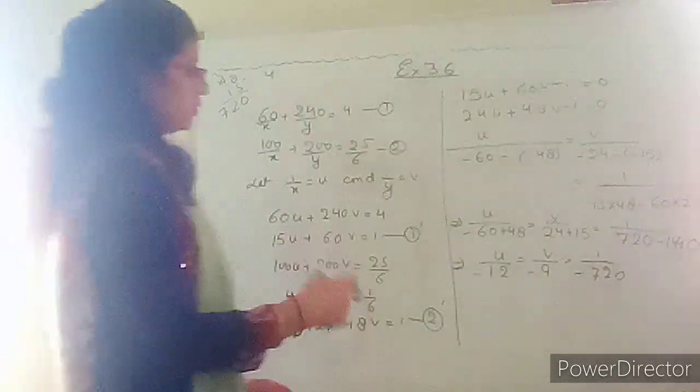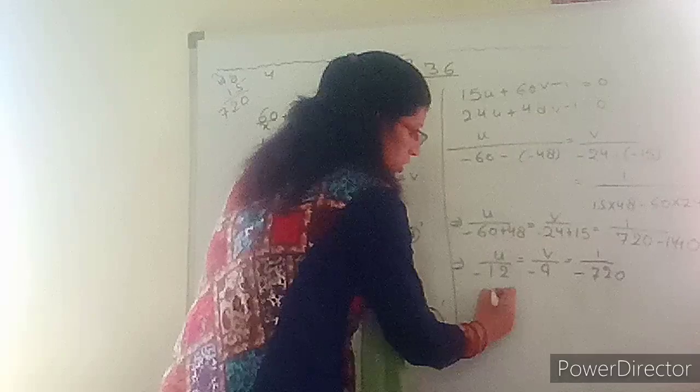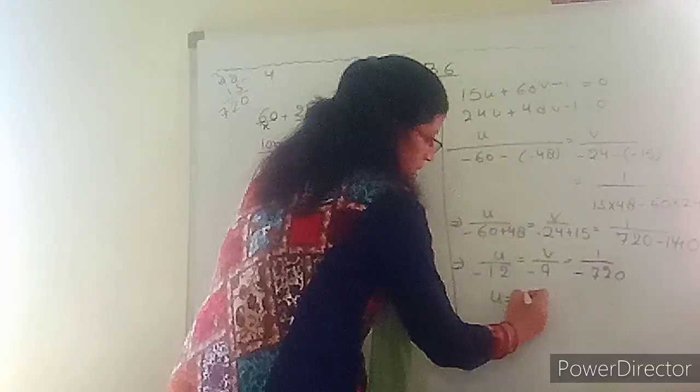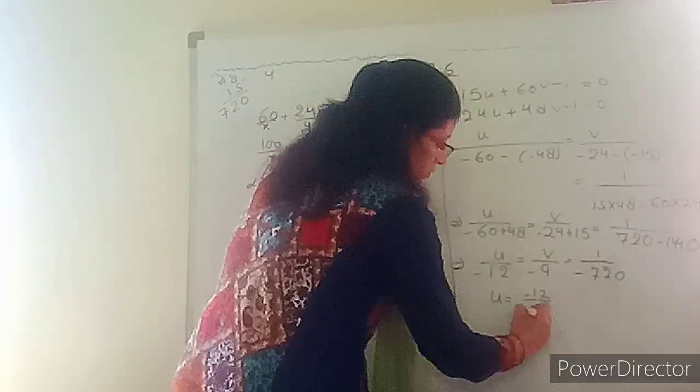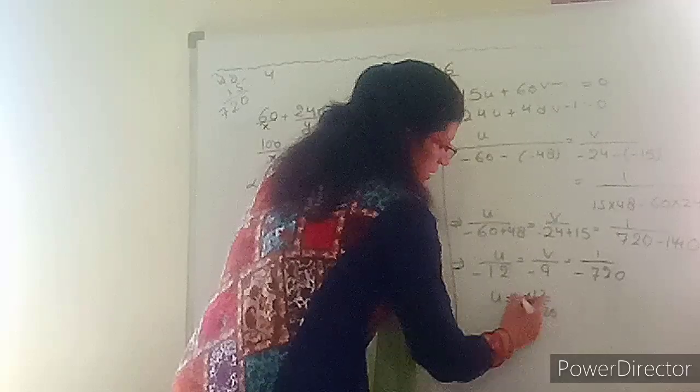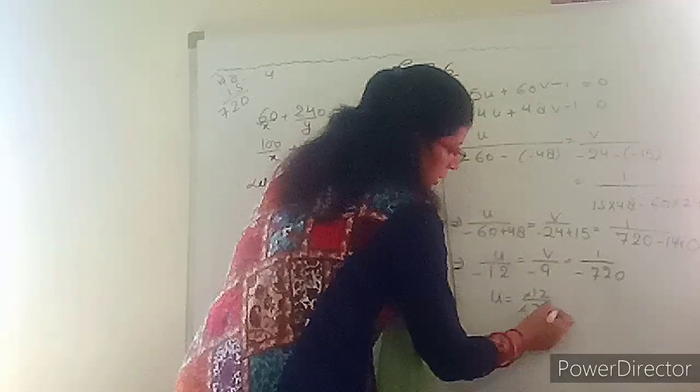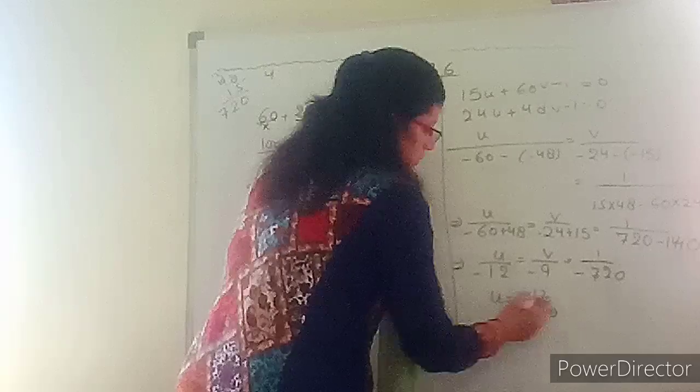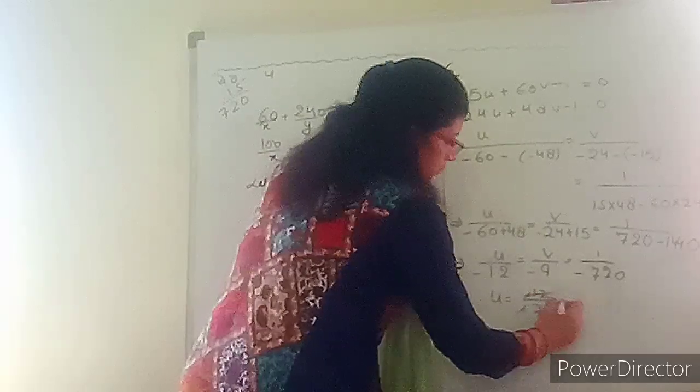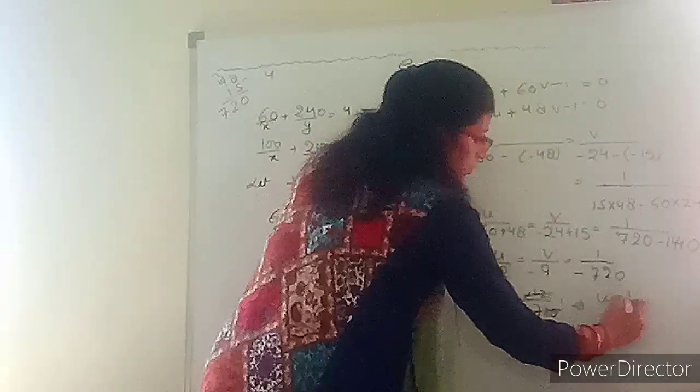So now first u with the constant, u equals minus 12 upon minus 720, cancel out, 12 sixes are 72, 60. So u is coming 1 upon 60.